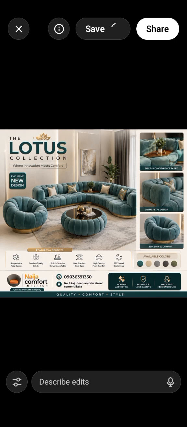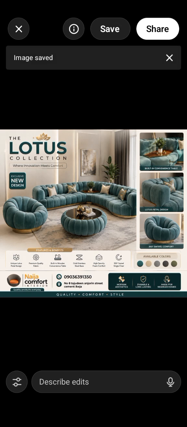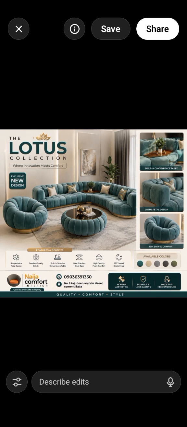Do you understand? You see this place, it adds the Lotus collection. If you tell it to add your company name there, it's going to add it there. You understand? At times AI might be glitching, but if you see that it's glitching like that, you open another chat. You will not use the same chat you are using again. Open another chat for it. I hope you get it now.